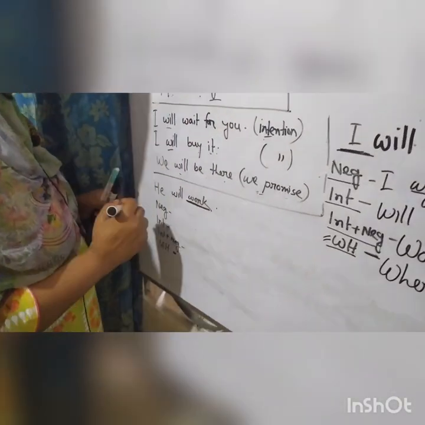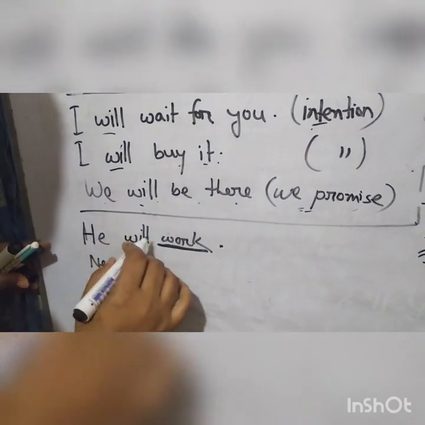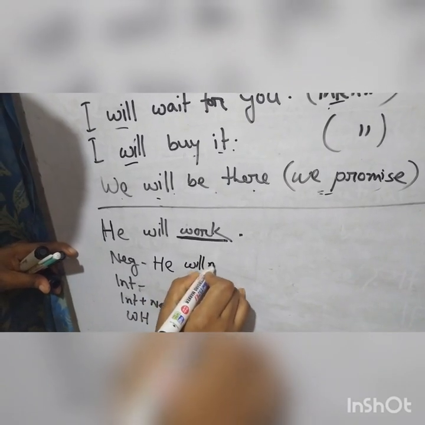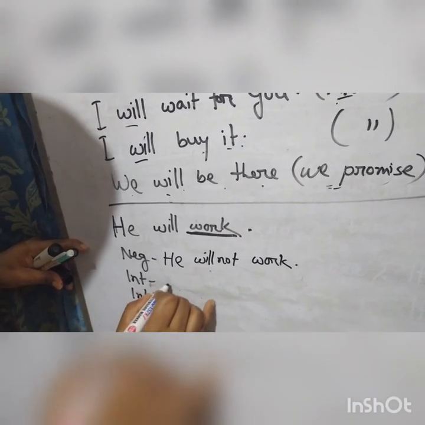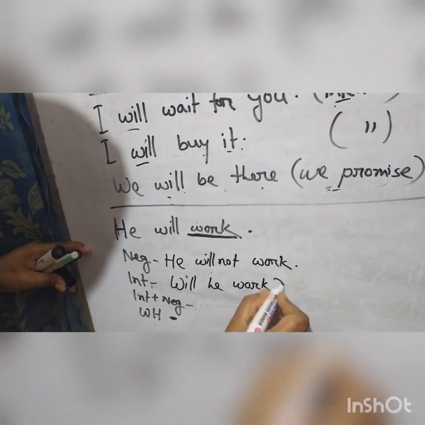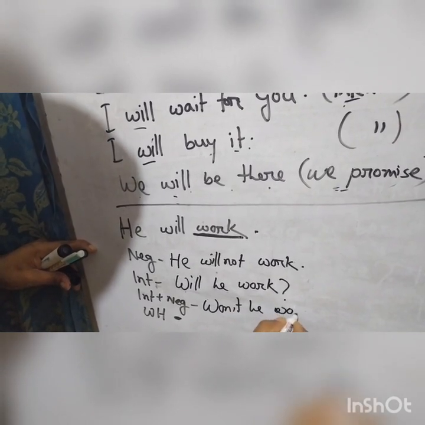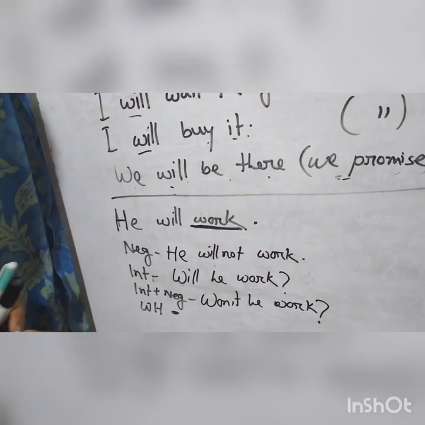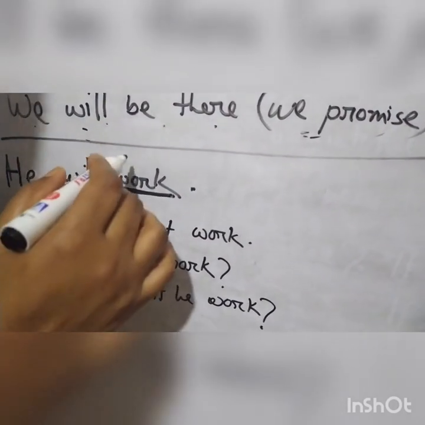Next example, students, look at the board. I have written another example here. He will work. Negative: he will not or won't work. Interrogative: will he work? Interrogative negative: won't he work? And for the WH question, work, I have put an underline here. Work is a do verb. I have already told you that there are 3 types of verb, and it is a do verb.